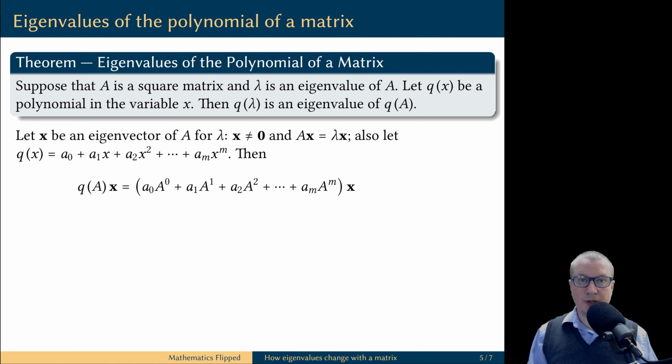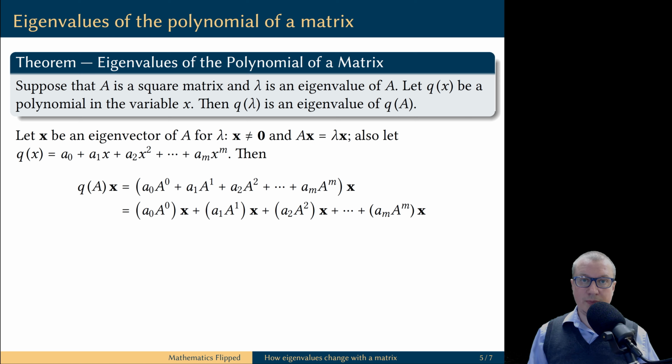Now, do you see what it means to apply a polynomial to a matrix? We can raise matrices to non-negative integral powers. Then we can take scalar multiples of these matrices, and finally we can add up the resulting matrices. This computation will yield a matrix of the same size as the original square matrix A.